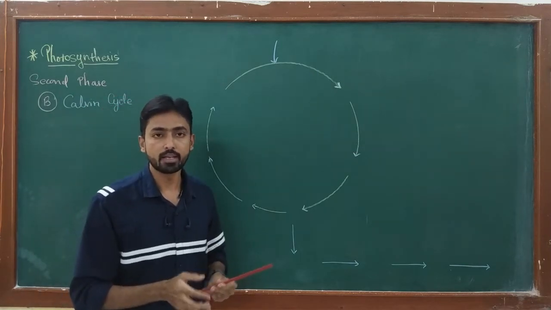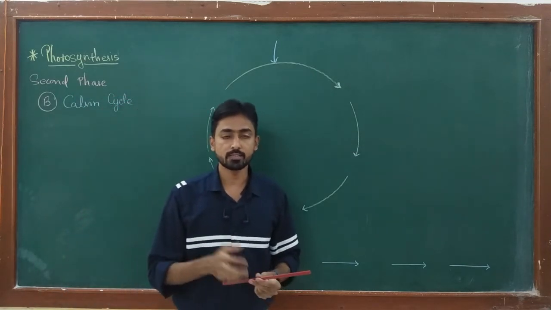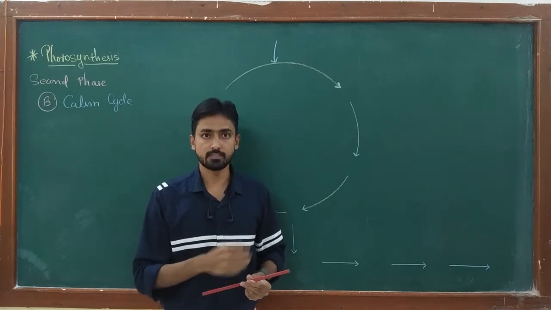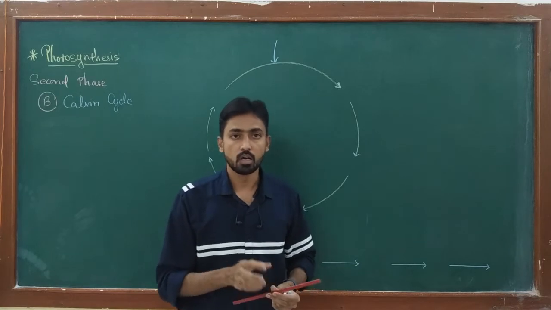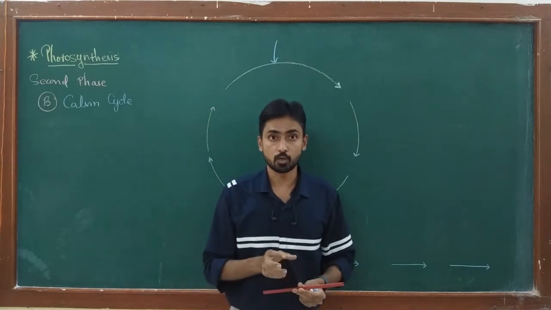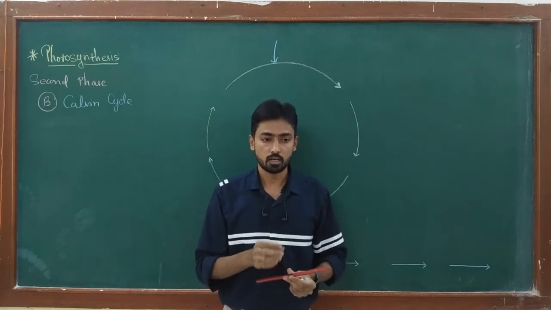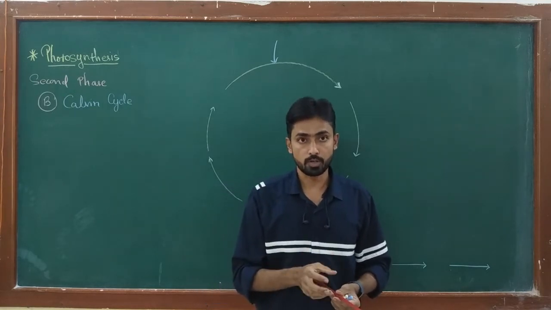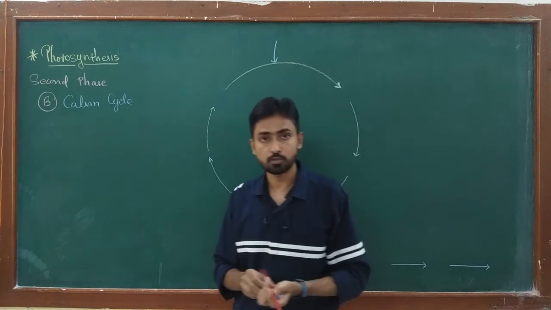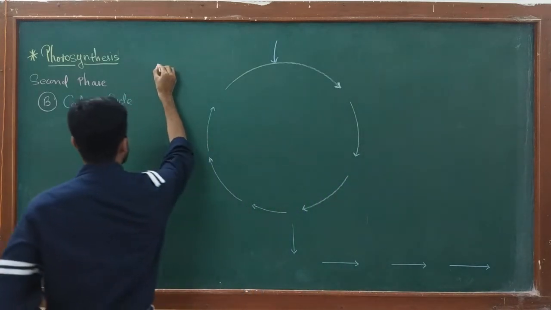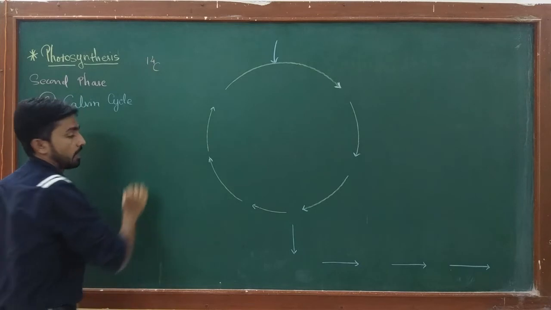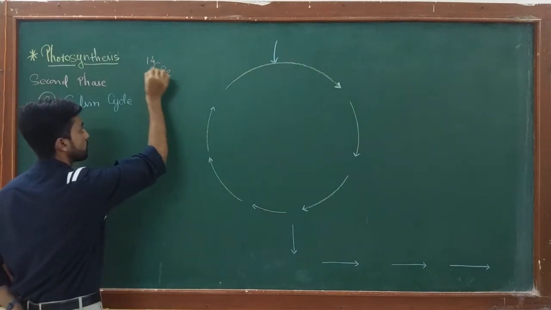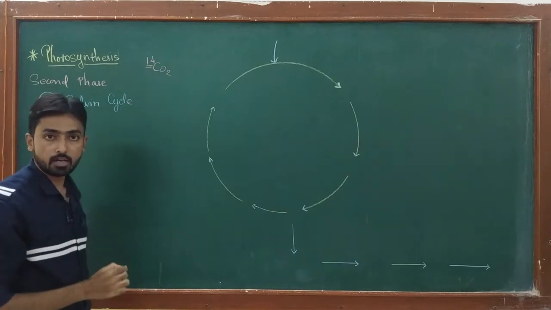Dr. Melvin Calvin in 1954, along with his colleague Dr. Benson, discovered all the reactions of this cycle. Actually, he used the unicellular green algae Chlorella for this study. The experiment was carried out by using radioactive carbon-14. Okay, we know that the heavy isotope of carbon is C14, and Dr. Calvin used carbon dioxide with C14 carbon.